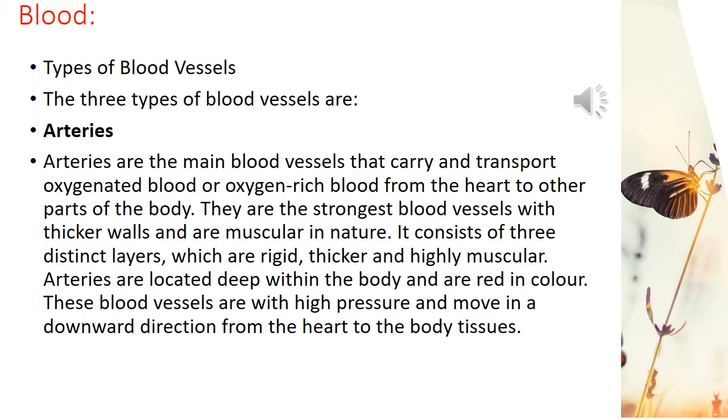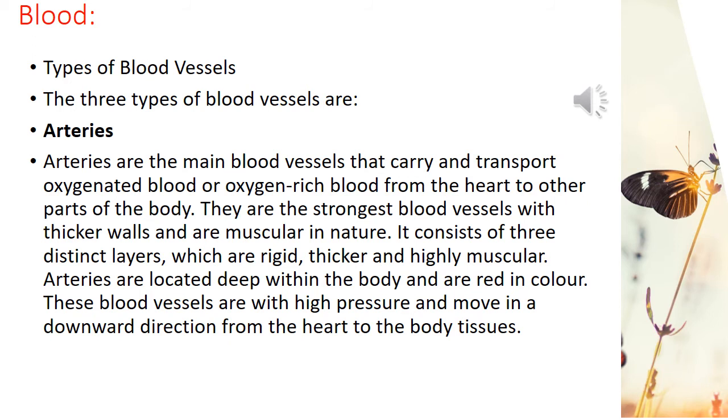These arteries are the main blood vessels that carry and transport oxygenated blood, or oxygen rich blood, from the heart to other parts of the body. They are the strongest blood vessels with thicker walls and are muscular in nature. All the arteries carry oxygen rich blood. The arteries have thick and elastic muscular walls.